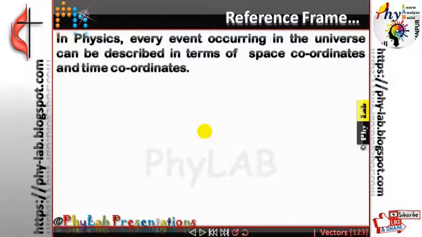Is that clear? So I will draw two axes. One axis I am going to call the time axis, and the other I am going to call the space axis or space coordinate axis. Always remember the x axis. What is the x axis? Do you all know?